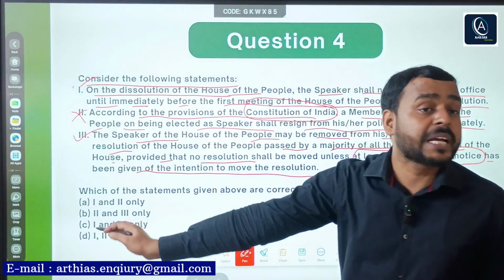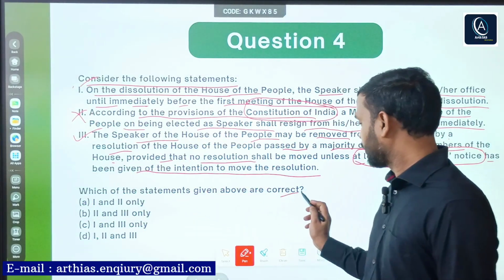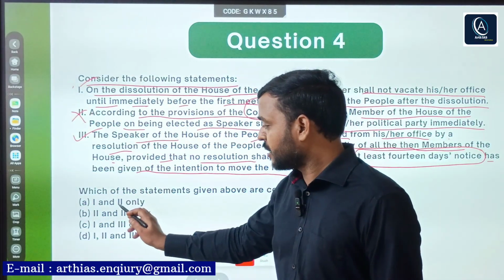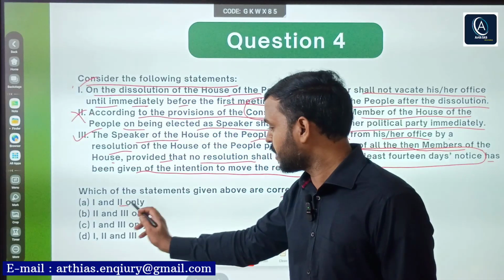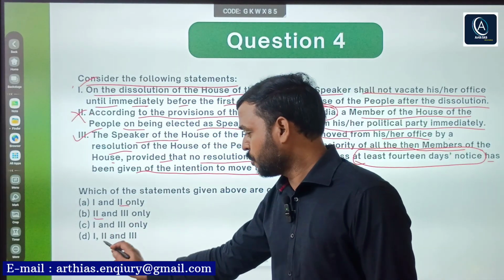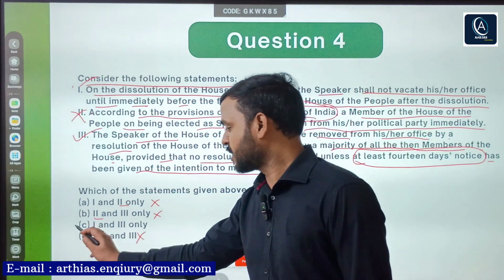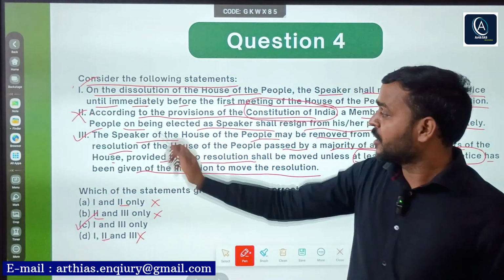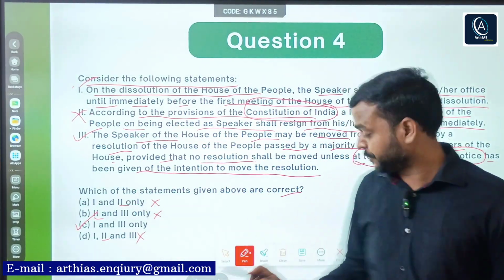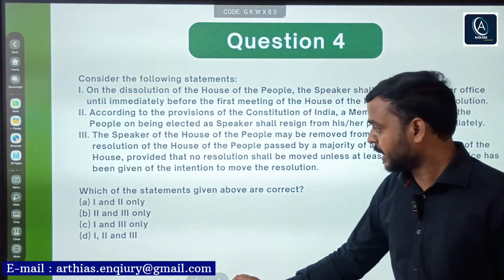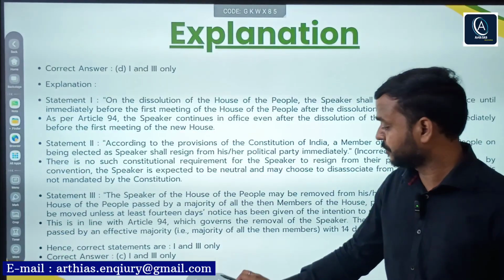So you can clearly see statement 1 and 3 are correct, 2 is incorrect. So here you can apply elimination method. 2 is incorrect. So 2 here, 2 here, 2 also here. So not this, not this, not this. C is the right answer. 1 and 3 are correct. Here is the explanation, you can read.